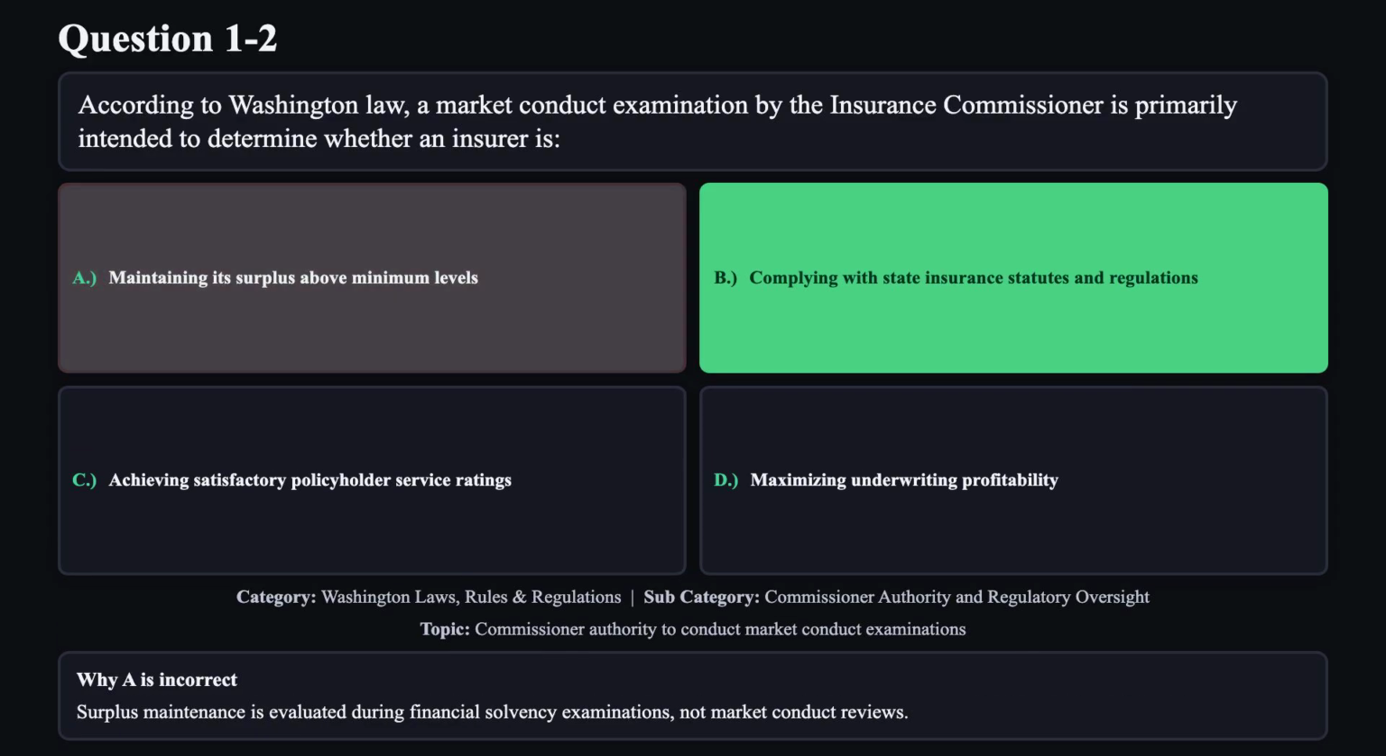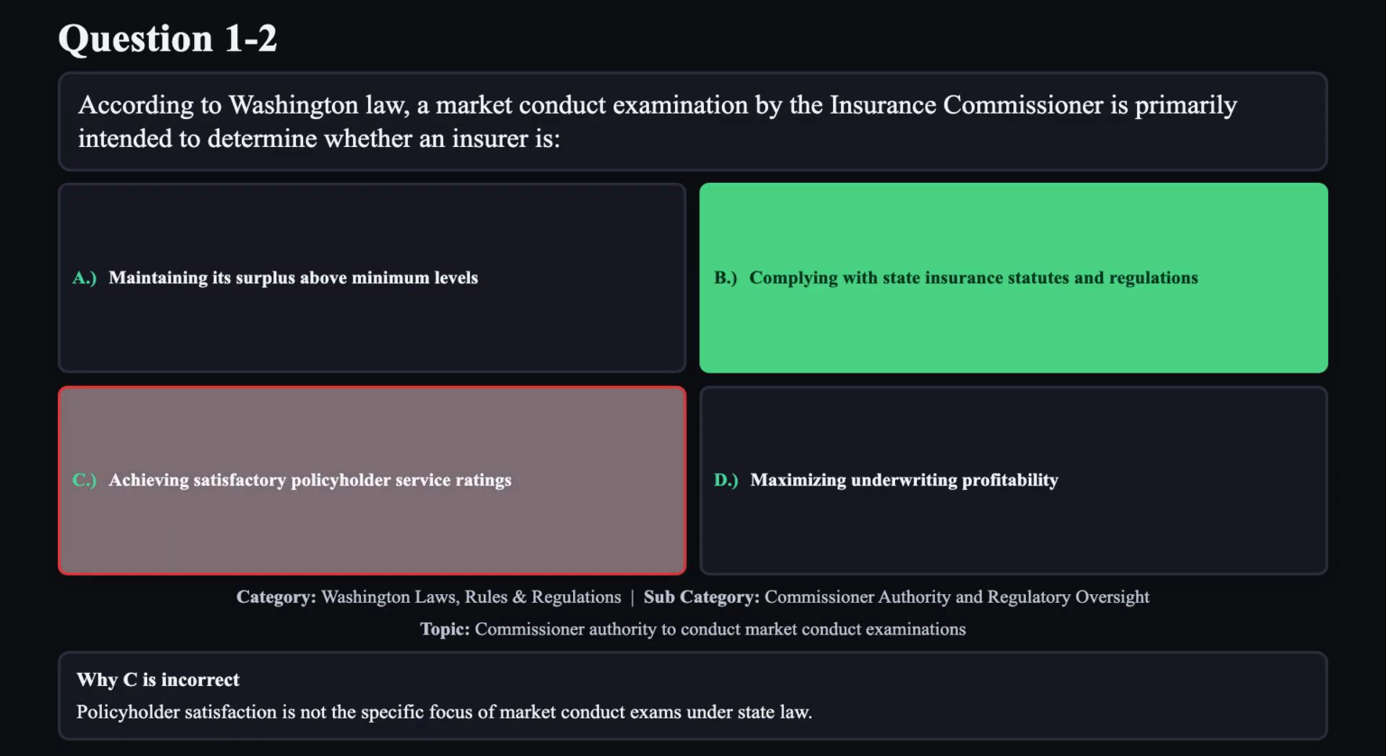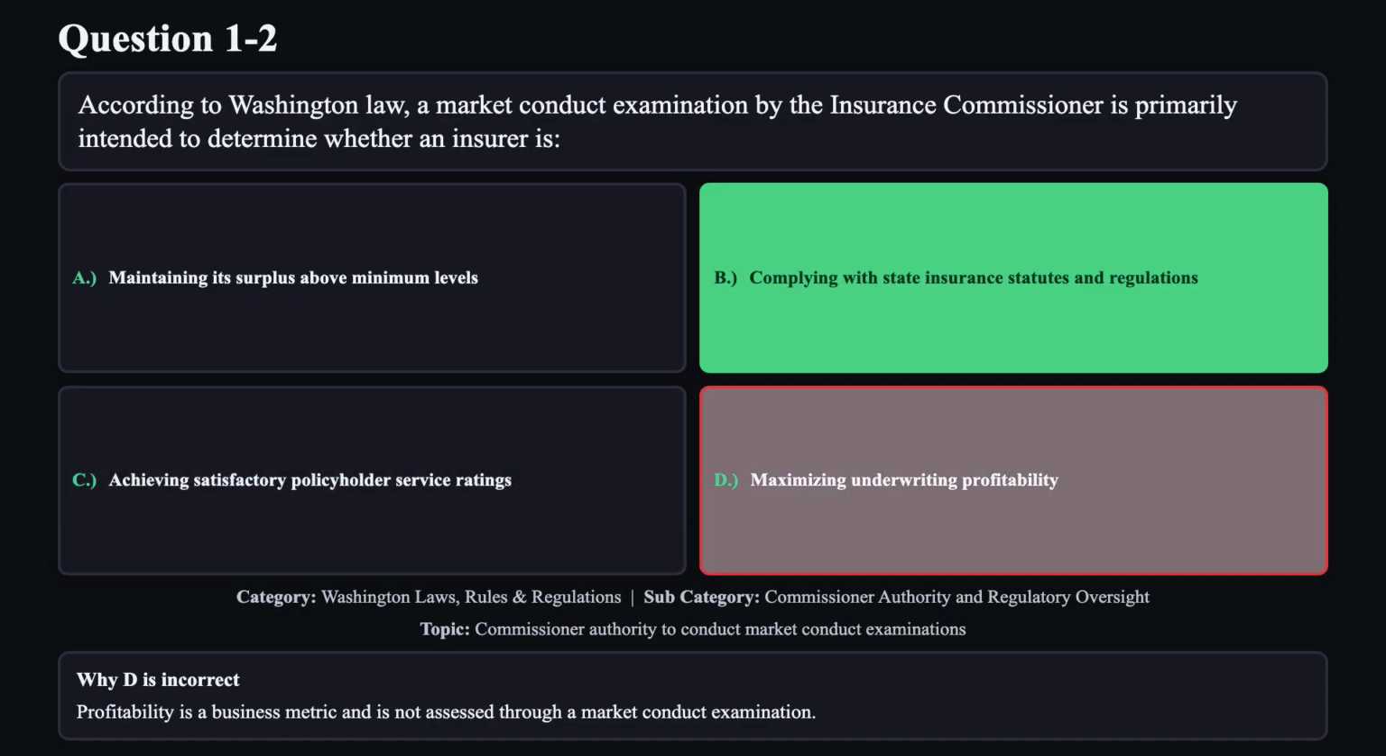Reason A is not correct. Surplus maintenance is evaluated during financial solvency examinations, not market conduct reviews. Reason C is not correct. Policyholder satisfaction is not the specific focus of market conduct exams under state law. Reason D is not correct. Profitability is a business metric and is not assessed through a market conduct examination.